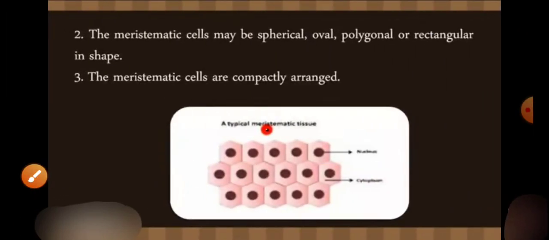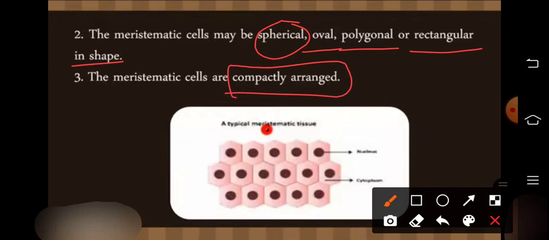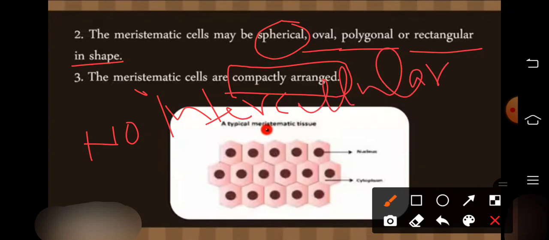The meristematic cells may be spherical. Right now we are talking about the shape of the meristematic tissue. So it is spherical, oval, polygonal or rectangular in shape. These are the types of shapes of meristematic cells, and they are compactly arranged, meaning there are no intercellular spaces. As you see in the picture, there are no gaps in between the cells. So no intercellular spaces are found in meristematic tissue.